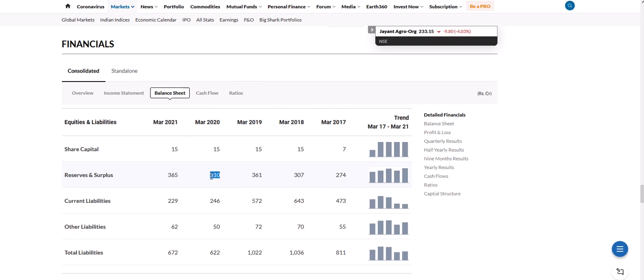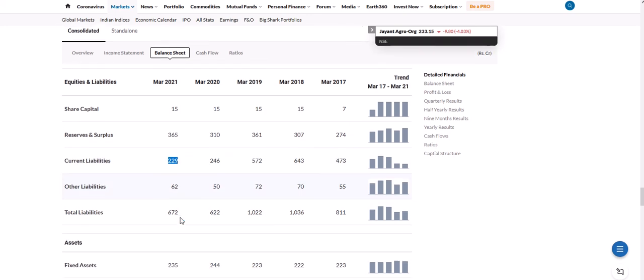The 310 might have happened because of coronavirus, but this time you can see 365 crore in March 2021. Current liabilities are increasing, 17,473, but in March 21 it is 229. Other liabilities are also increasing, maybe constant, not flexible.